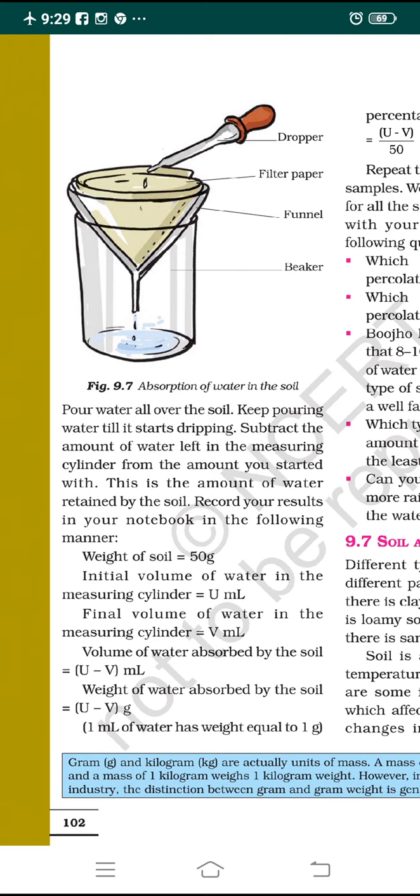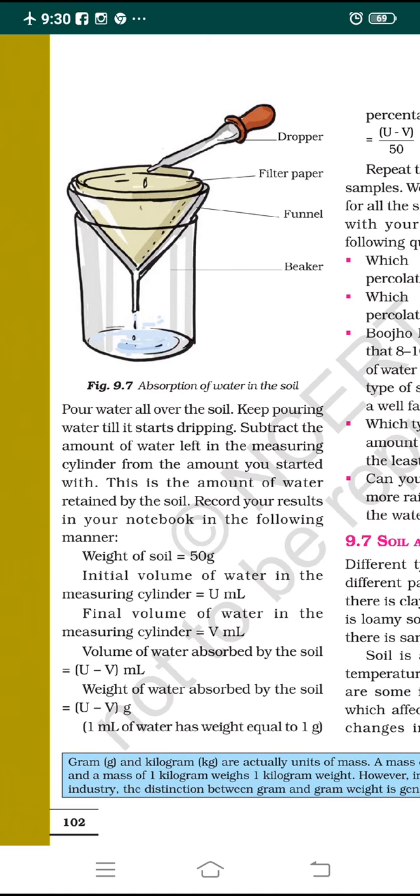Now subtract the amount of water left in the measuring cylinder from the amount of water you started with. Suppose you started with 100 ml of water and you are left with 25 ml in the measuring cylinder. It means 75 ml of water was used for absorption. So you have to subtract the amount of water left in the measuring cylinder from the amount you started with. This is the amount of water retained by the soil.